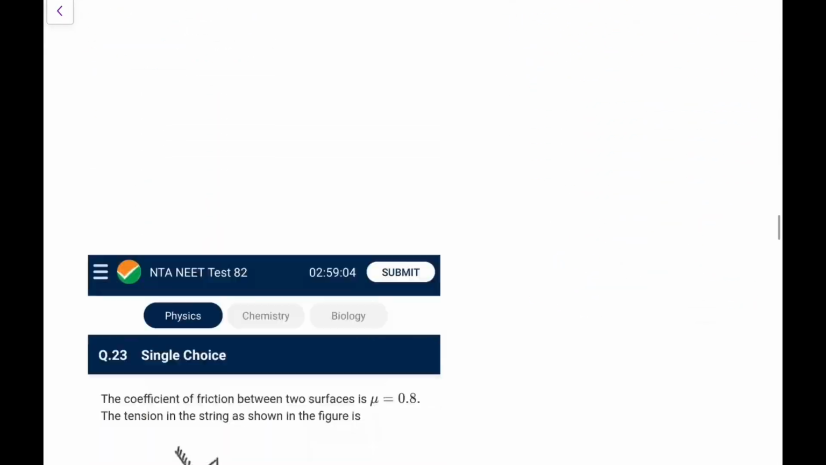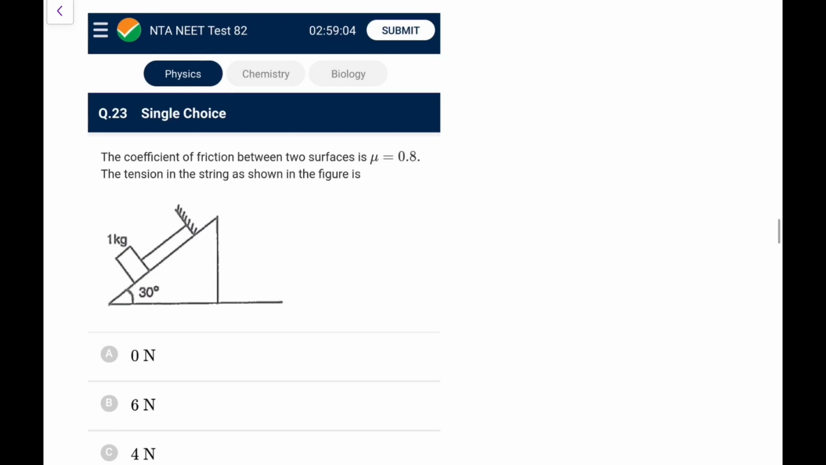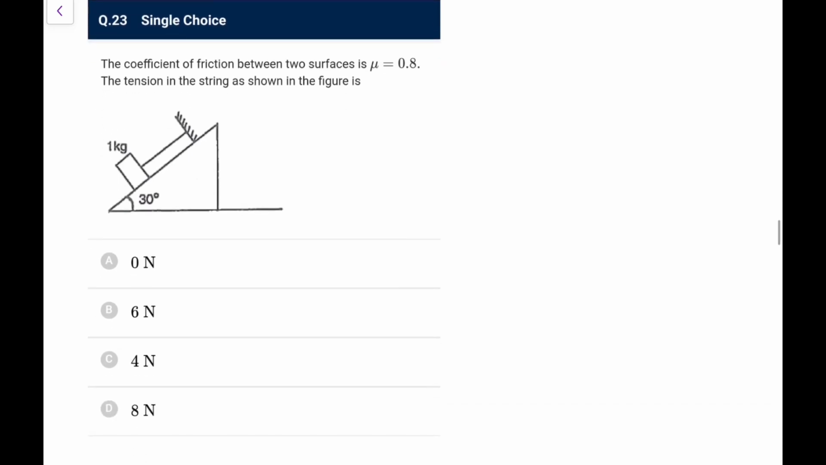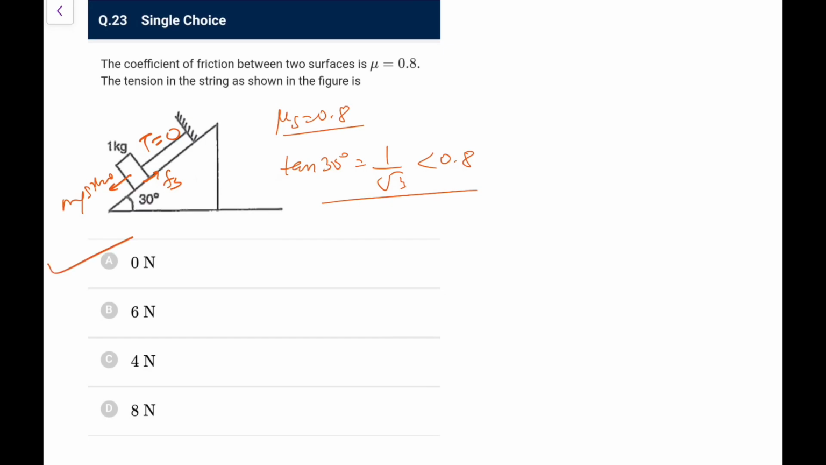So next, 23rd. The coefficient of friction between two surfaces is 0.8, the tension in the string is. So what you have, mu s is equal to 0.8, and tan 30 degrees you know is equal to 1 by root 3, definitely less than 0.8. So that means if there was no attachment, then also the block wouldn't go down. So there is no need to hold it, the friction is sufficient. So friction will be acting static, and that would be equal to mg sin theta, and there would be no need of tension, so the tension will be 0 in this particular case.